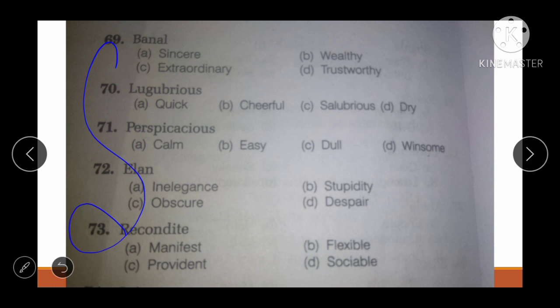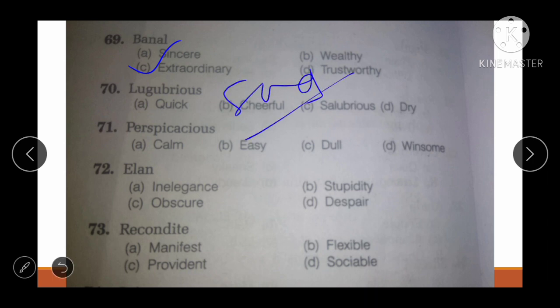Okay, first is banal. Absence. What does banal mean, friend? It is commonplace, right? It is commonplace. So we have to find the opposite. Opposite would be extraordinary, right? Next is lugubrious. See, friend, lugubrious means looking and sounding sad. ठीक है, sad लगने को हम क्या बोलते हैं, lugubrious बोलते हैं. So opposite will be cheerful.